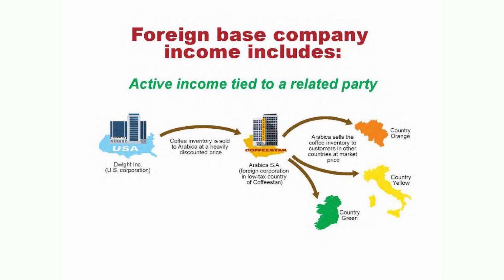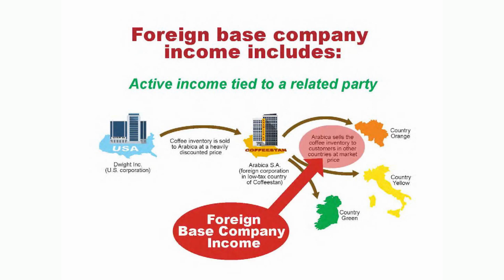Ultimately, we're trying to shift our manufactured goods or services to another country, a low-tax country. The way we're doing that is we're selling our product at basically cost so that there's no profit in the high-tax jurisdiction. Now the low-tax jurisdiction, which is a related party entity to us, gets it, sells it, and thinks that they're only going to pay the low tax. Well, not so fast, we say.